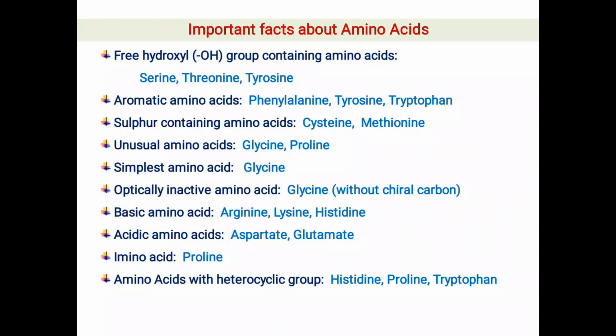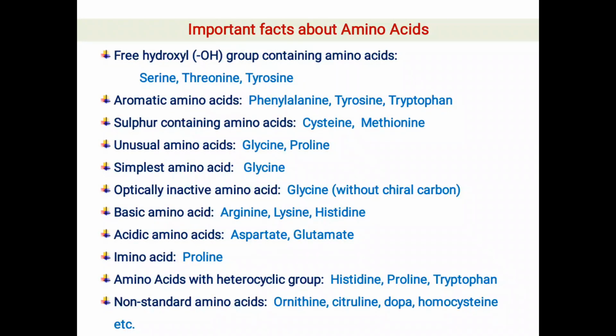Now, amino acids with a heterocyclic group are histidine, proline and tryptophan. In histidine the heterocyclic group is the imidazole ring. In proline the alpha amino group itself is part of the heterocyclic group, and in tryptophan it is the indole ring which forms the heterocyclic group. Heterocyclic group means there is another atom in place of carbon along with the other carbon atoms in that cyclic structure.